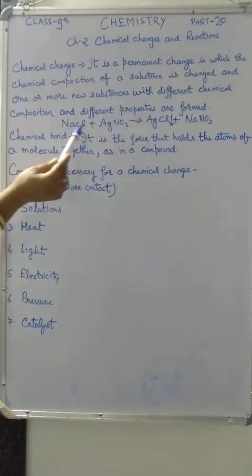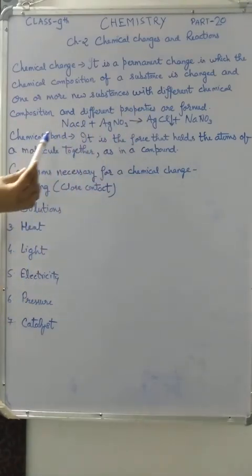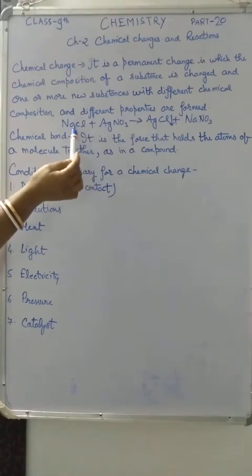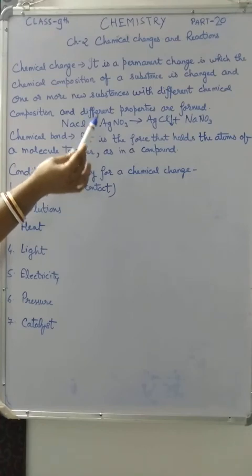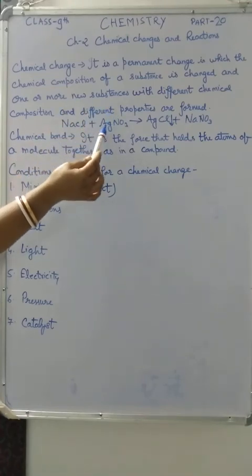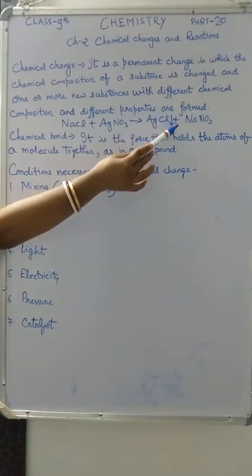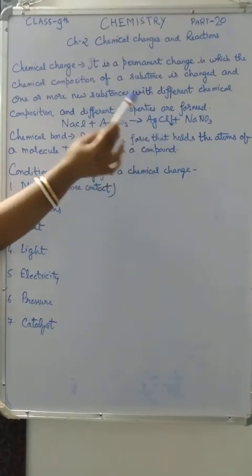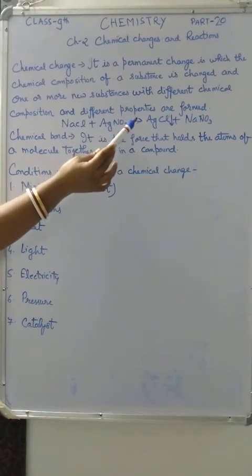With the help of this reaction you can understand easily. Now these two are reactants. These two are the compounds. When the chemical change is going on, totally different properties of two new substances are formed. So that is called the chemical change.